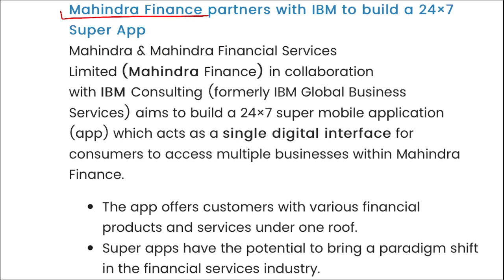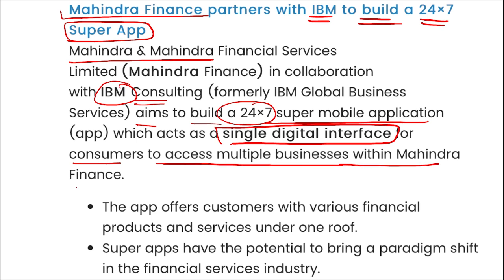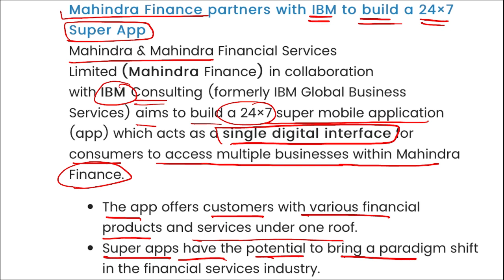Next is Mahindra Finance. They have partnered with IBM to build a 24/7 super application. I repeat, Mahindra and Mahindra Financial Services Limited, in collaboration with IBM Consulting, aims to build a 24/7 super mobile application that will act as a single digital interface for consumers to access multiple businesses within Mahindra Finance. The app offers customers various financial products and services under one roof, and super apps have the potential to bring a paradigm shift in the financial services industry.